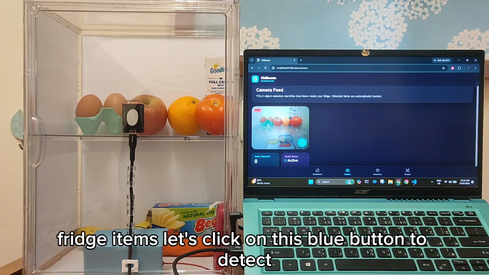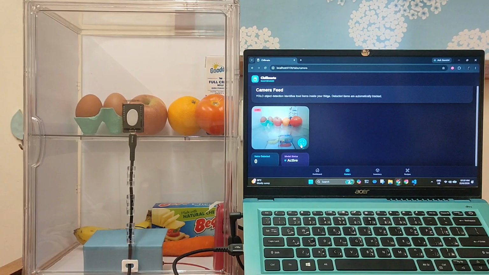After we insert all of the fridge items, let's click on this blue button to detect our food image.